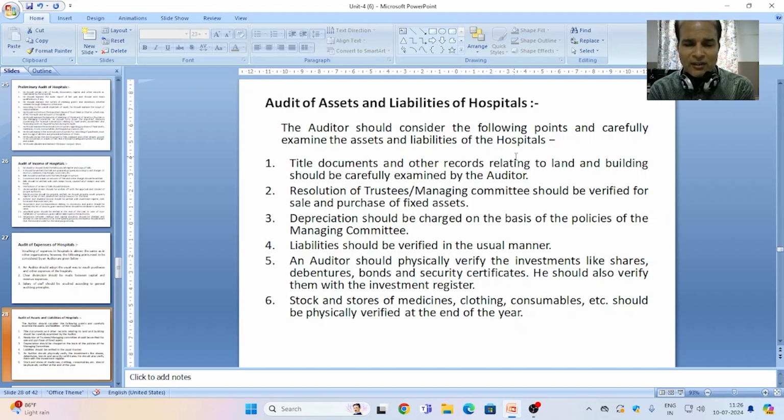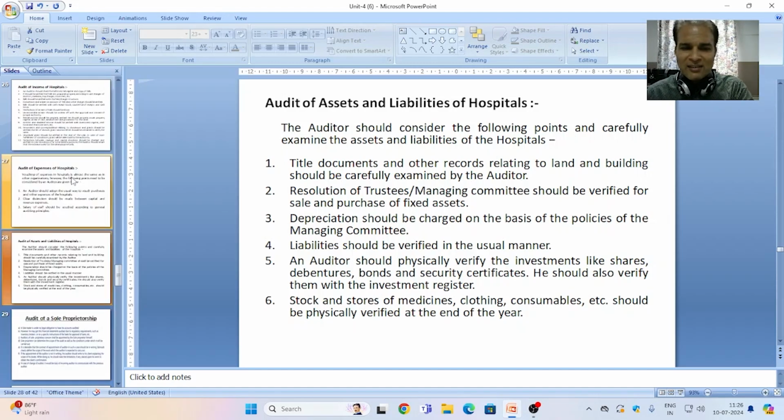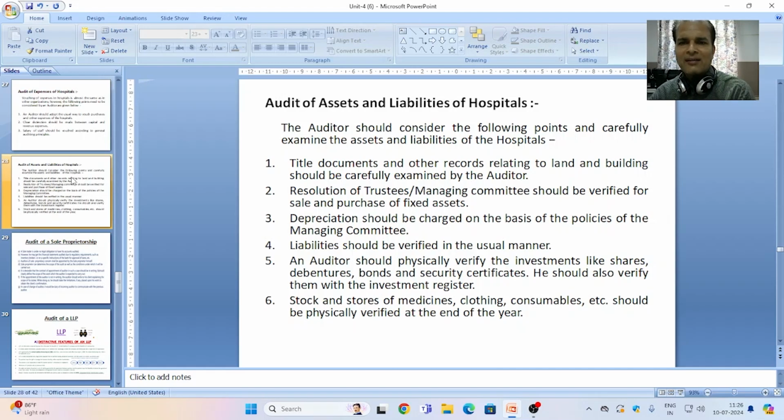Again, the auditor has to be very much concerned about the safeguarding of the assets. For this, he can examine the assets register with the purchase, opening balance, closing balance, and any part. If sold during the year, then the profit or loss attached to this transaction should be separated and accounted for in the books of accounts properly. So by considering these types of points, an auditor can perform a better audit of a hospital.